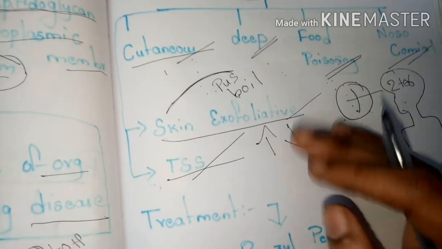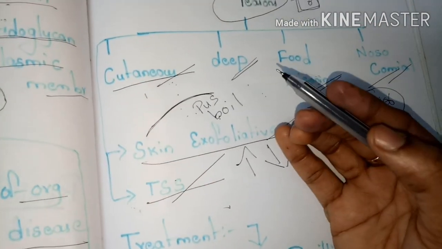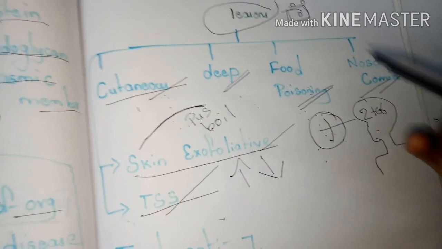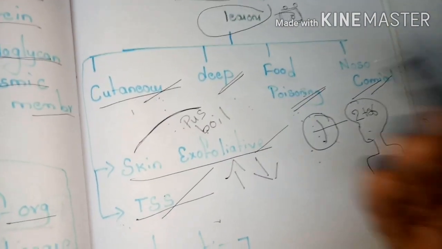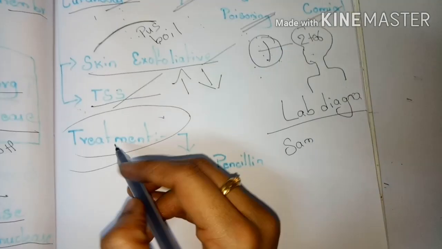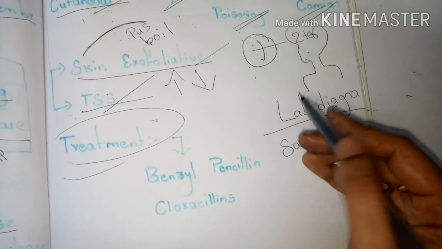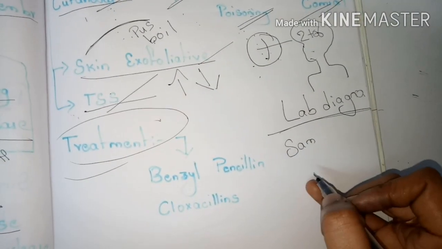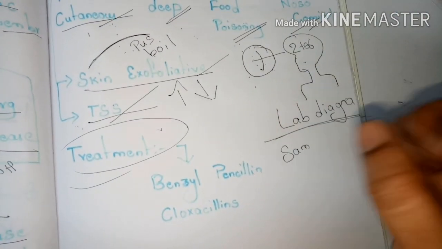These are all the different characteristic features of toxic shock syndrome, which is caused by Staphylococcus aureus. These are the different diseases of Staphylococcus aureus. Before going to the treatment, I am going to give the basic details about the lab diagnosis of Staphylococcus aureus. In the lab diagnosis, first we have to collect the samples or specimens from the patients